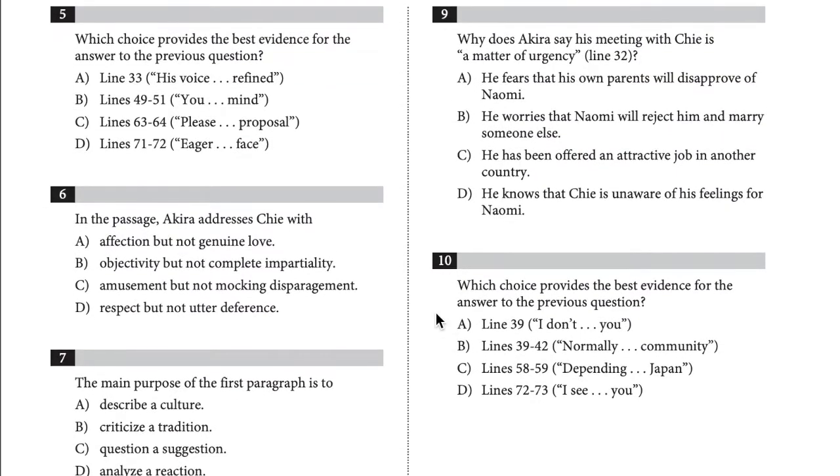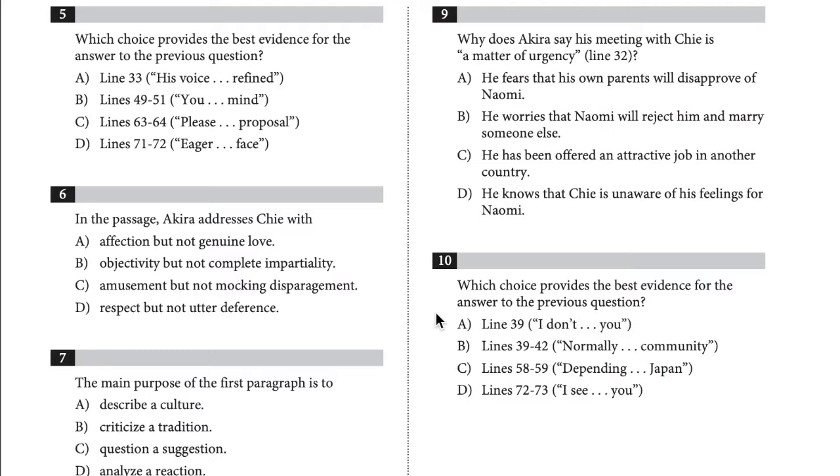Question 9. Why does Akira say his meeting with Chi is a matter of urgency? For this question, C is the best answer. Akira states that his unexpected meeting with Chi occurred only because of a matter of urgency, which he explains as an opportunity to go to America as dentist for Seattle's Japanese community, which is in lines 41 through 42. Akira decides to directly speak to Chi because Chi's response to his marriage proposal affects whether Akira accepts the job offer.